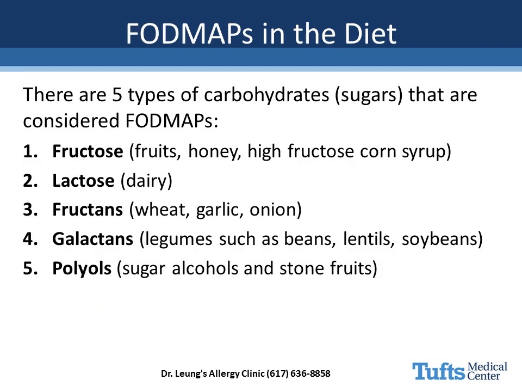FODMAPs in the diet. There are 5 types of carbohydrates or sugars that are considered FODMAPs. Fructose is a carbohydrate found in fruit, honey, and high fructose corn syrup. Lactose is also known as milk sugar and found in dairy products. Fructans are carbohydrates found in wheat, garlic, and onions. Galactans are commonly found in beans and lentils. Polyols are also known as sugar alcohols such as sorbitol, xylitol, and mannitol. Stone fruits such as avocados, apricots, cherries, peaches, plums, and nectarines also contain polyols.